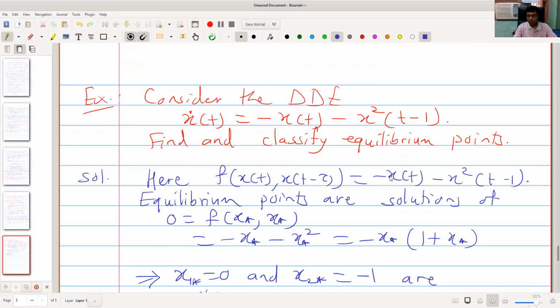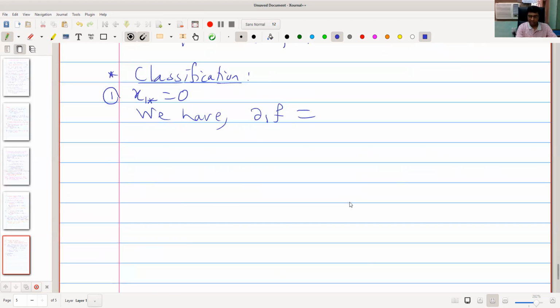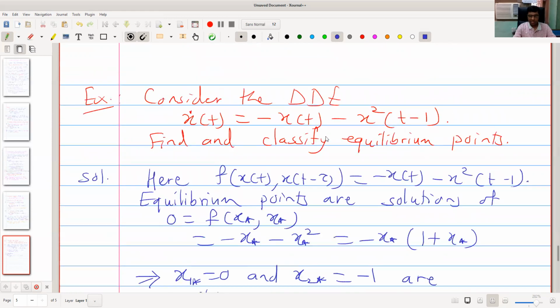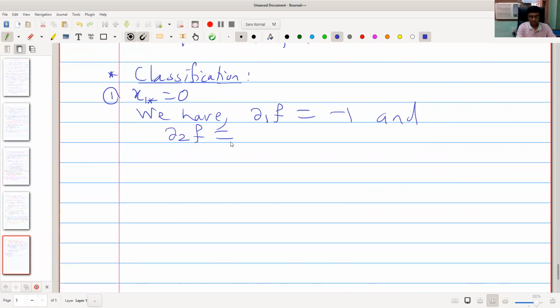The derivative with respect to the first variable is minus 1. And the partial derivative of f with respect to the second variable is minus 2 times the second variable, that is, minus 2 times x of t minus 1.